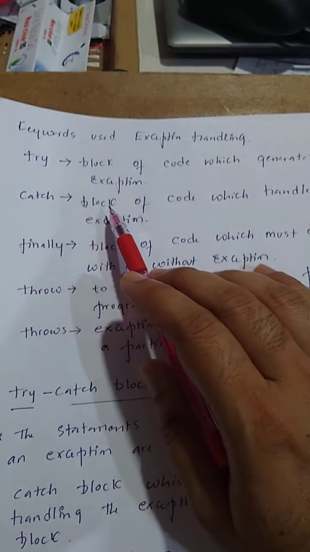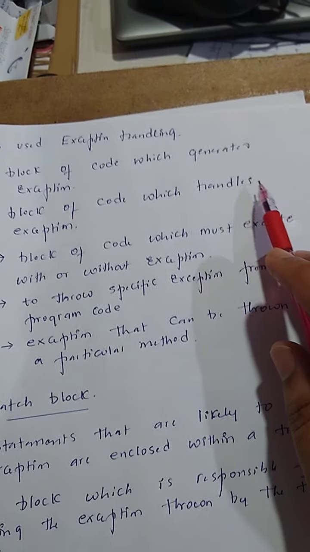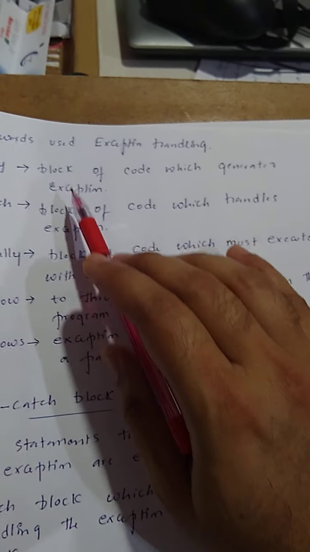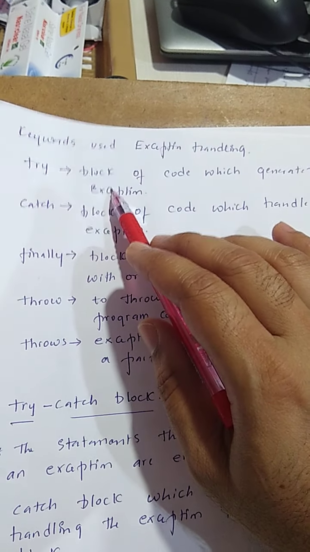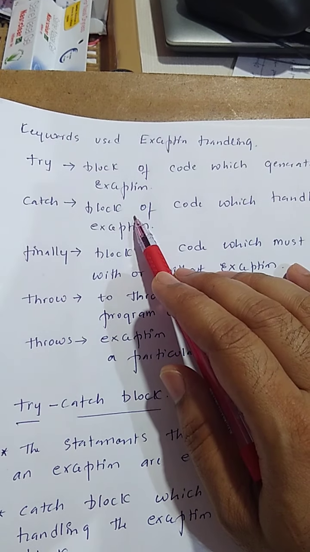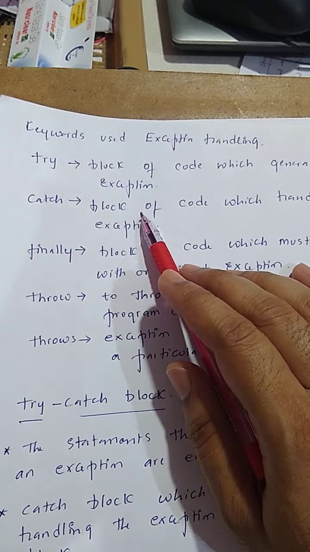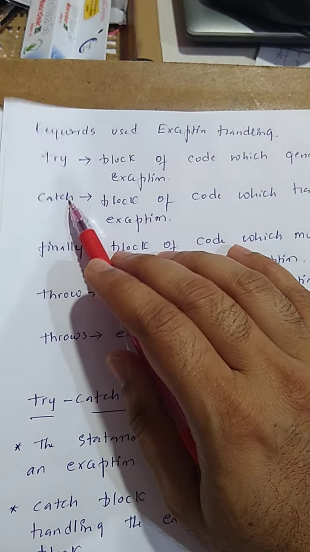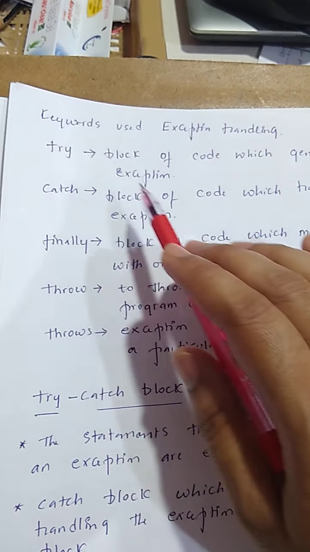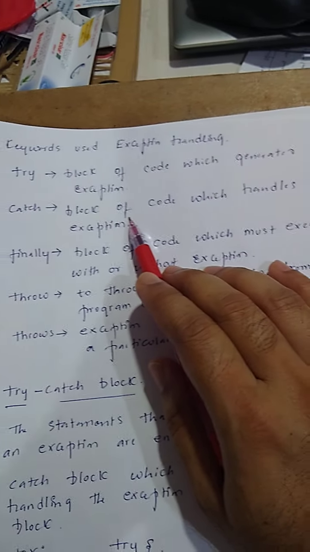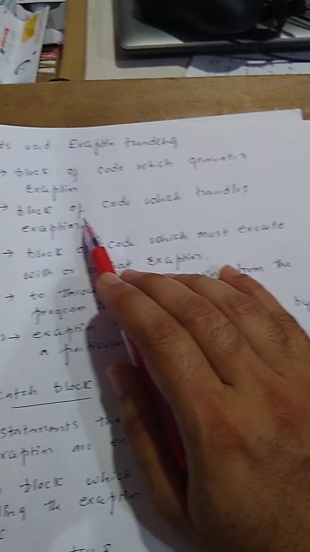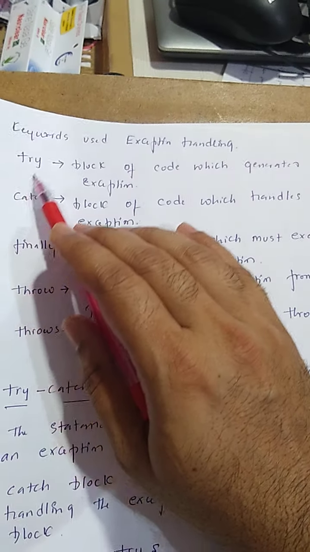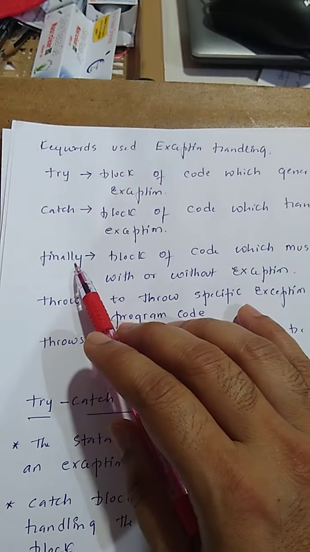Next one is catch. This is a block of code which handles the exception. Once I get an exception from the try block, I should write some code within a catch block, and this catch block will handle that particular exception. The block of code which handles the exception should be written within a catch block. The block of code which generates the exception should be written within the try block.